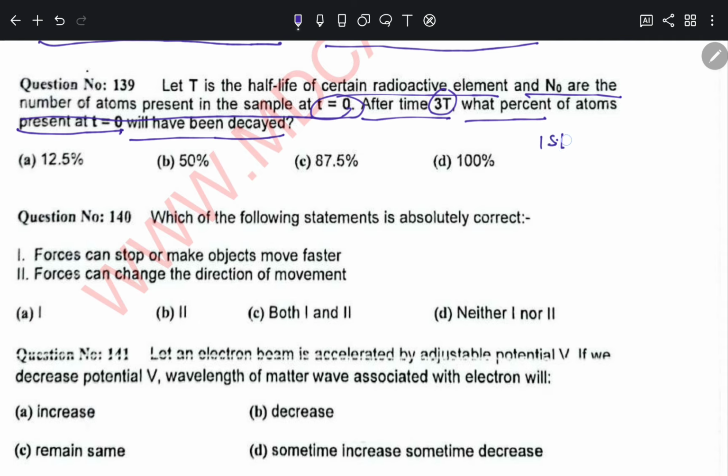So for 143, this is a behavior of self-induced EMF, in which the increase in electric current causes an induced EMF to be generated, and it actually opposes the EMF of the battery. So the option increasing is the correct option.